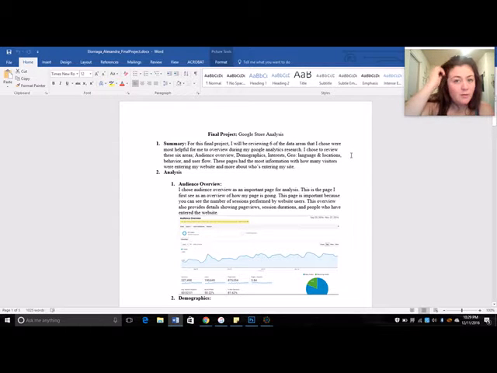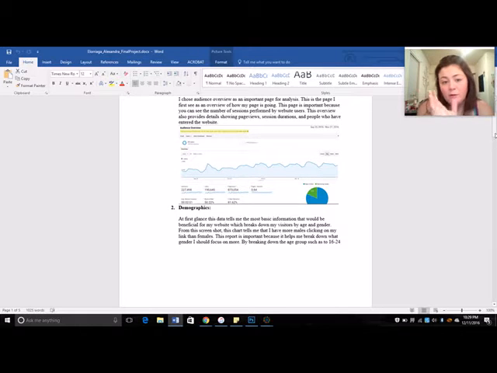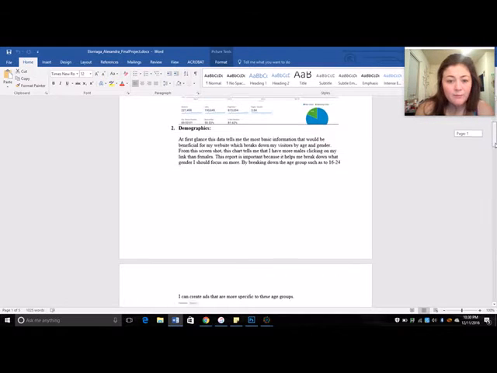So my first one that I thought was really important was, of course, the audience overview, which is the page you first enter when you log into your Google Merchandise store. This page allows me to see my overall sessions, users, page views, bounce rate, and new visitors that enter my website. So I think that's pretty important to watch over and keep track of throughout the whole project.